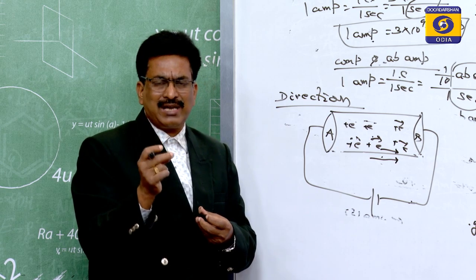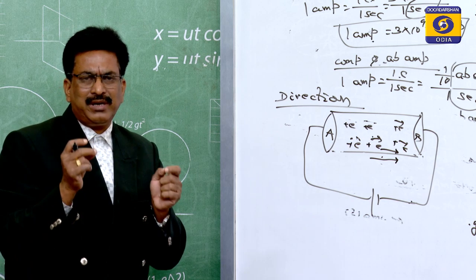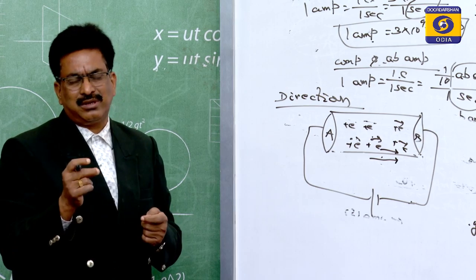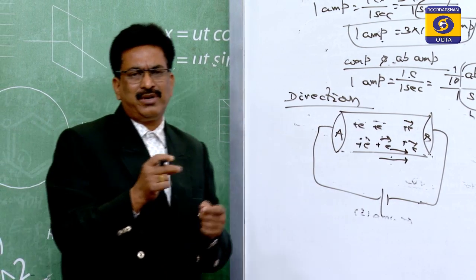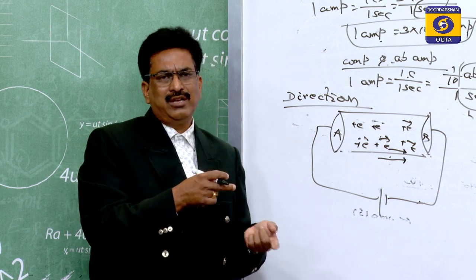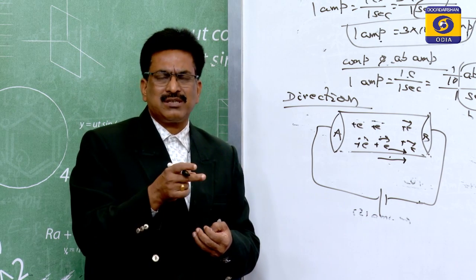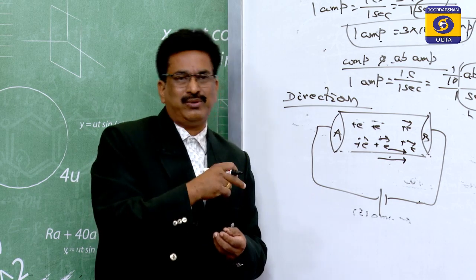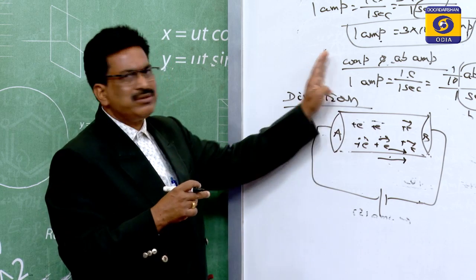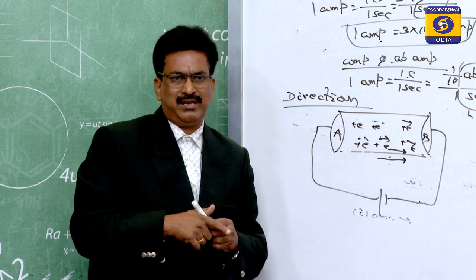Suppose I ask you one question: if the charge is flowing from north to south, then what will be the direction of the current? You can say easily that it is from south to north. Suppose the electrons are flowing from right to left, then what is the direction of the current? From left to right. Suppose the current is flowing from east to west, then what will be the direction of the electron? That is west to east. But what is the direction of the positive charge? That is east to west. So this is the direction of the current, which is called the conventional current.